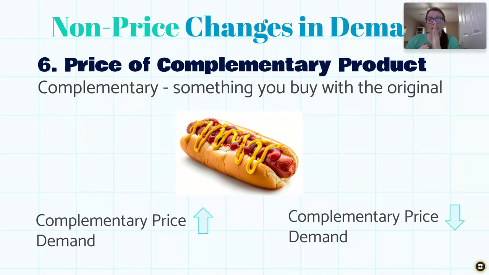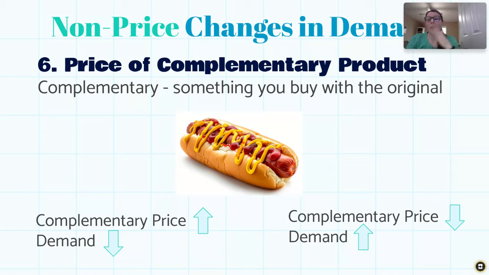So if we are hot dogs and the hot dog bun prices go way up, a bunch of people are not going to be willing to buy those hot dog buns, and therefore are then not going to grab hot dogs to go with their hot dog buns. And so as hot dogs, our price has not changed, but we are going to see a decrease in demand.